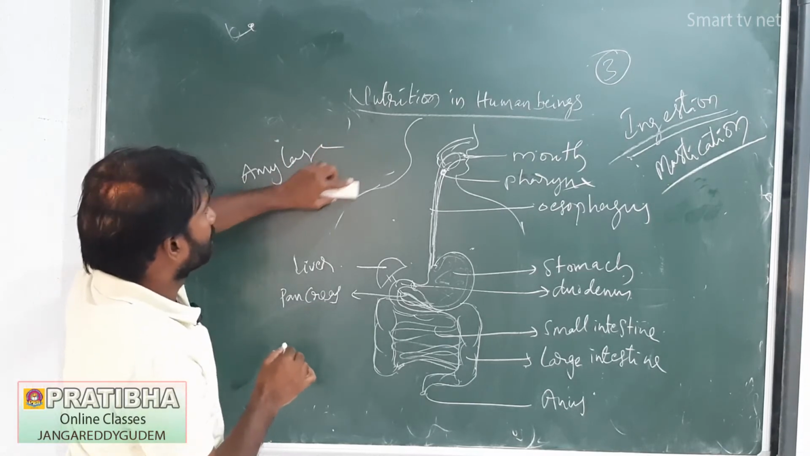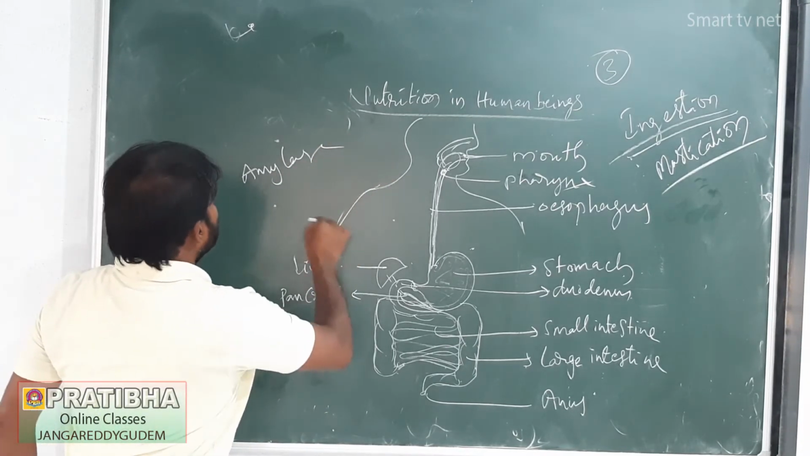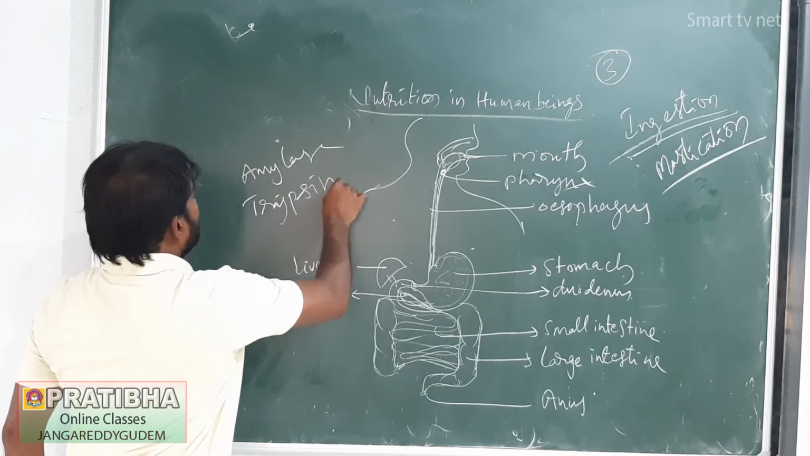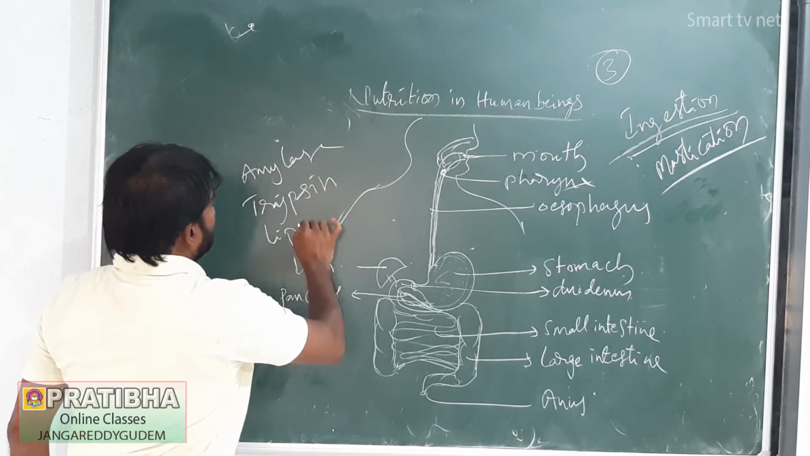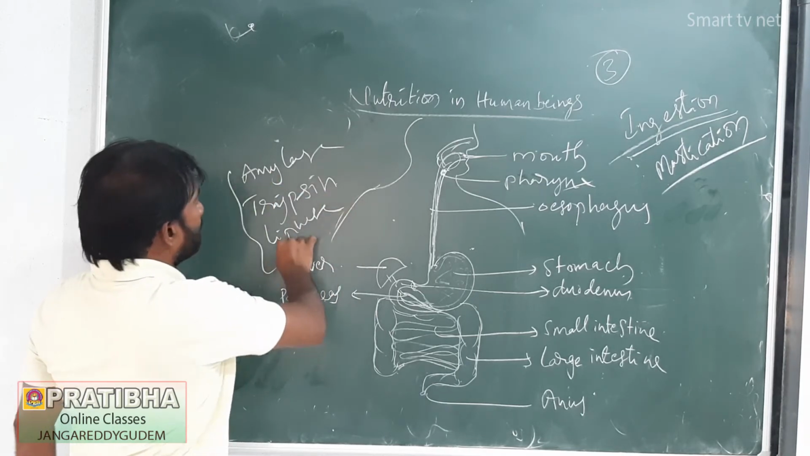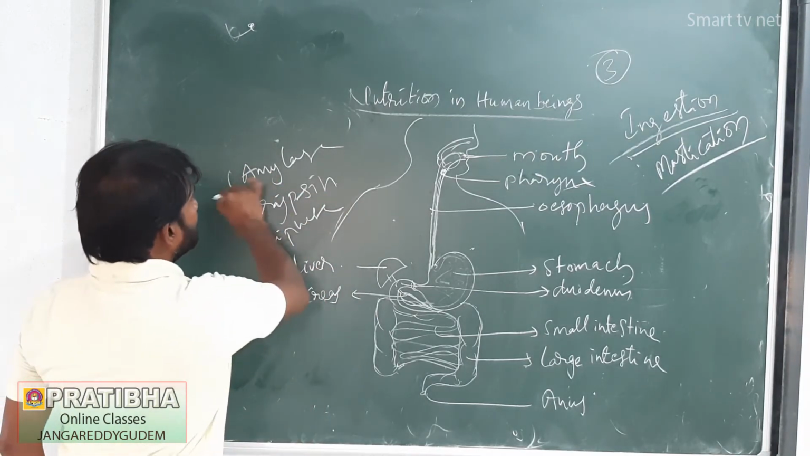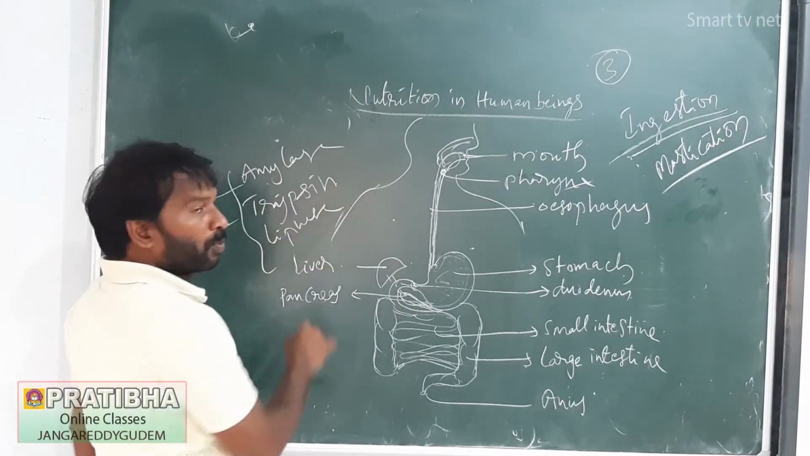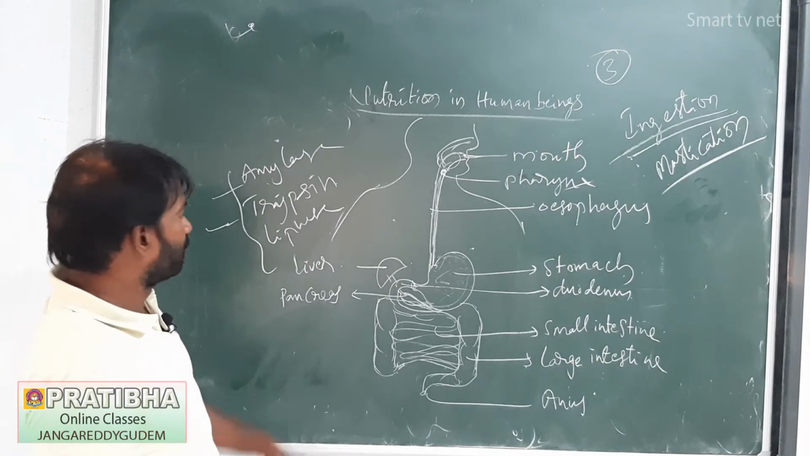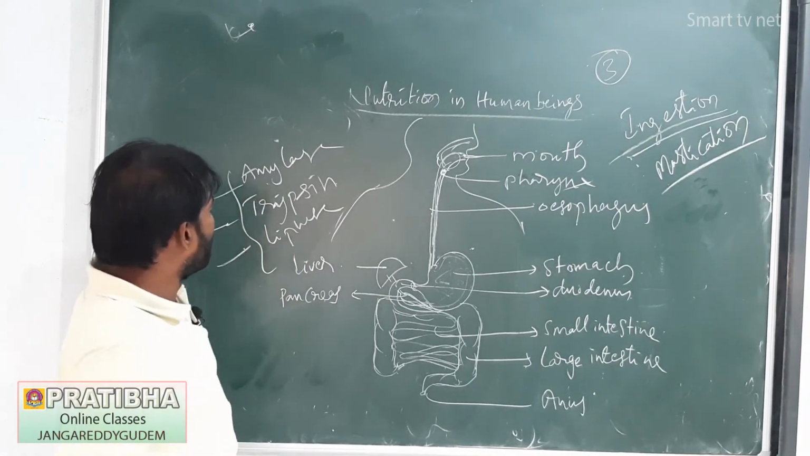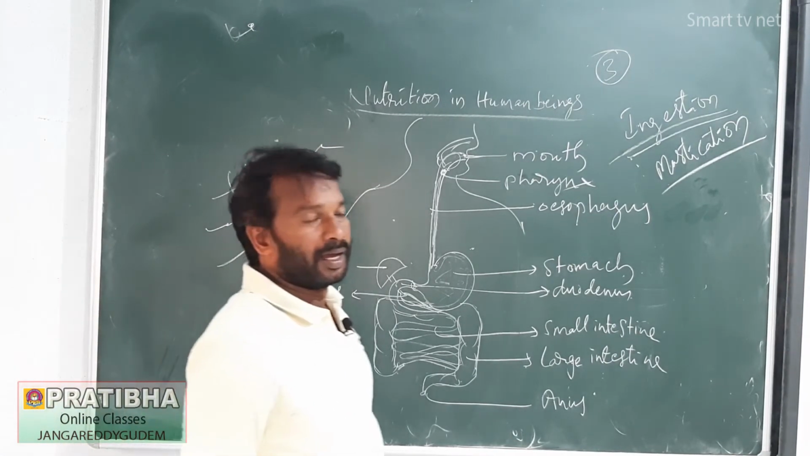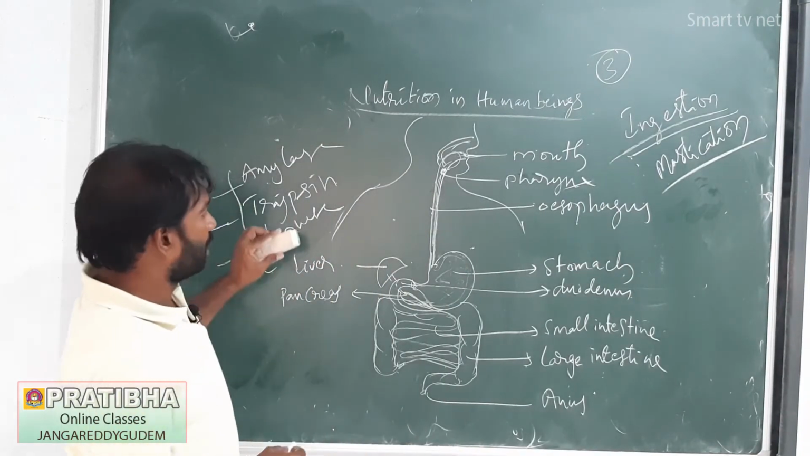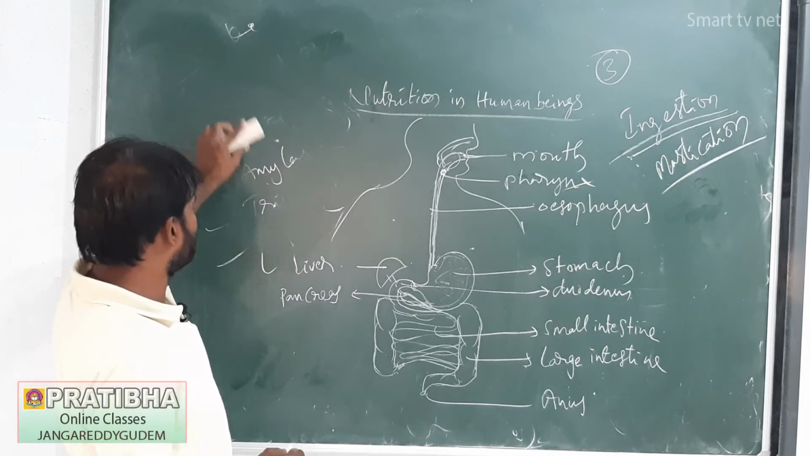Next, trypsin and lipase enzymes are there. By these actions, amylase converts carbohydrates into maltose. Trypsin converts proteins into peptones. Lipase converts fats into glycerol and fatty acids. Like this, food is converted by the action of pancreatic juice.